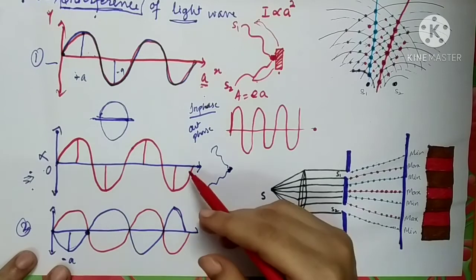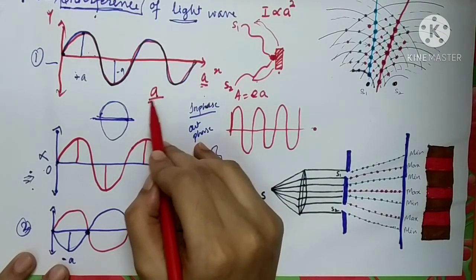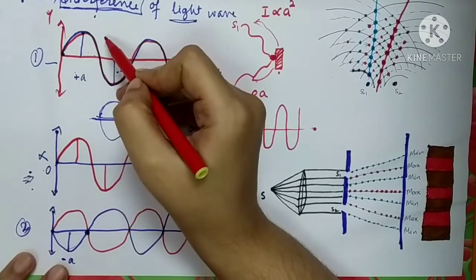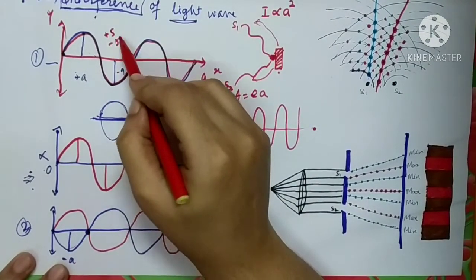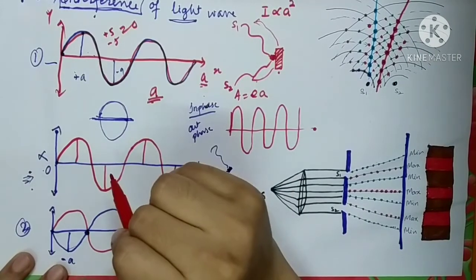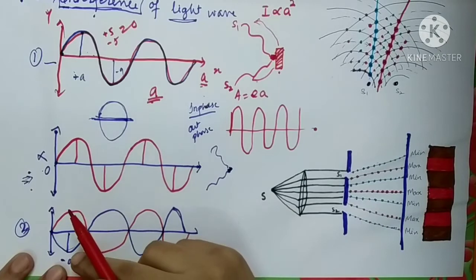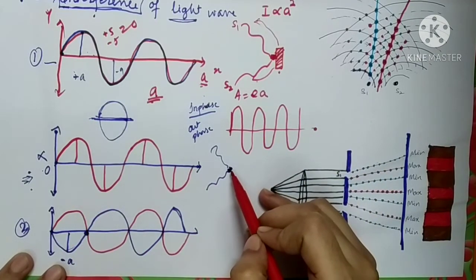Plus and minus amplitude will cancel each other out because the two waves have the same amplitude. This means if the maximum displacement of one wave is 5, the other wave has minus 5, so the resultant amplitude of the wave is 0. So what happened? When such waves coincide at a single point of a medium, the resultant wave,